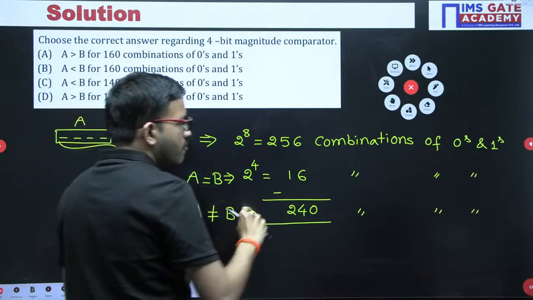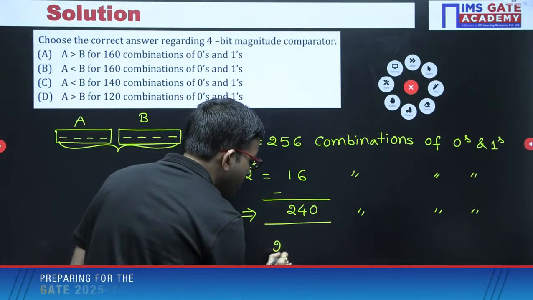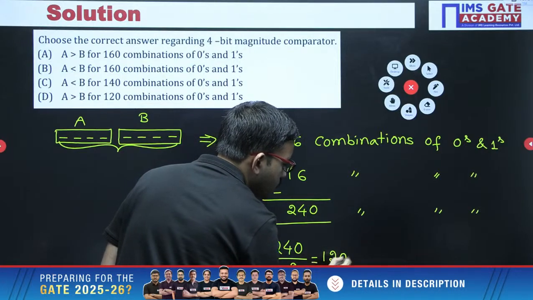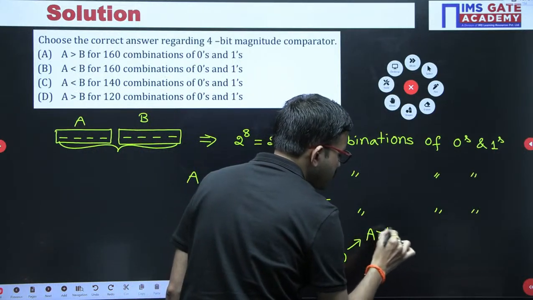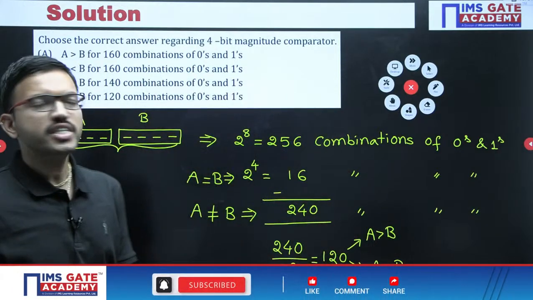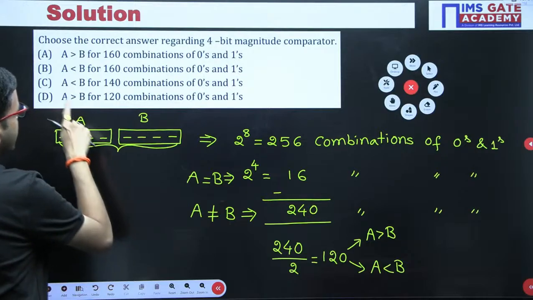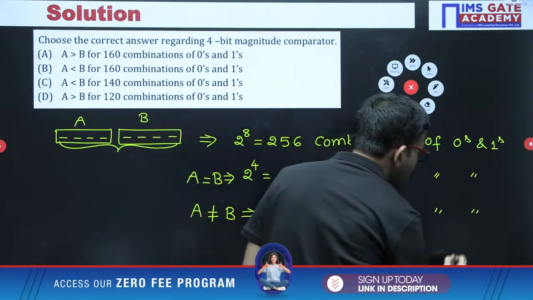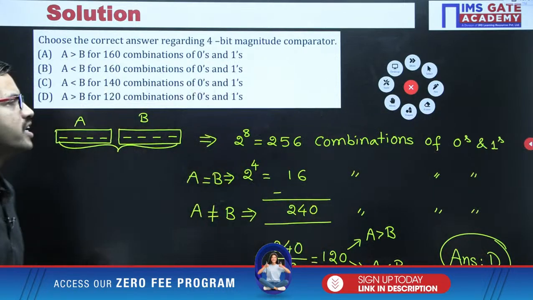Now, whatever combinations you got for not equal, consider dividing that by 2. 240 divided by 2 is nothing but 120. So 120 combinations for A greater than B, and 120 combinations for A less than B, that's all. Now you got to know A greater than B has 120 combinations, which is in option D. Since this question is MCQ, only one option will be correct. For this question, option D is the correct answer. I hope it is clear for everyone.